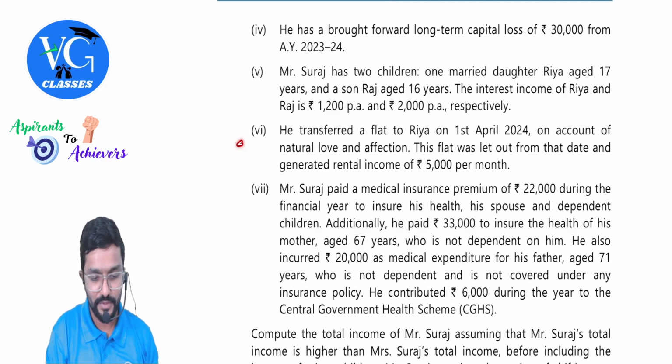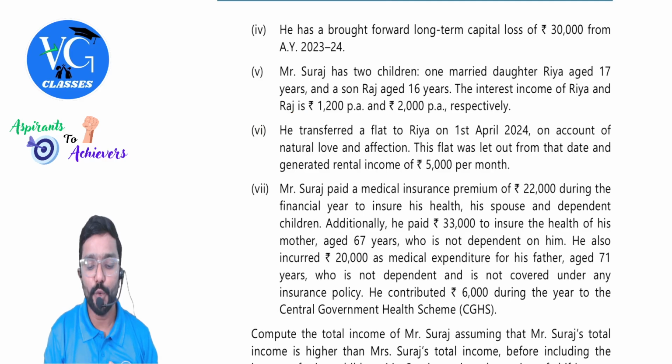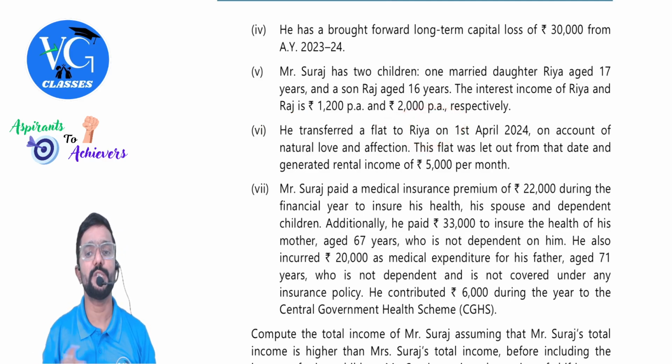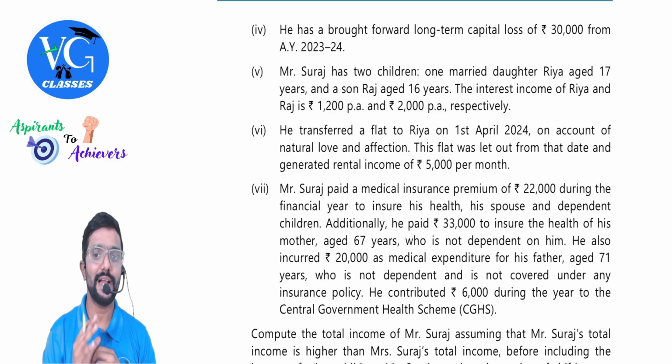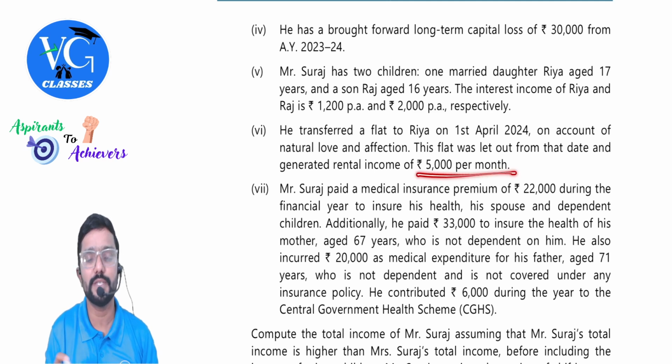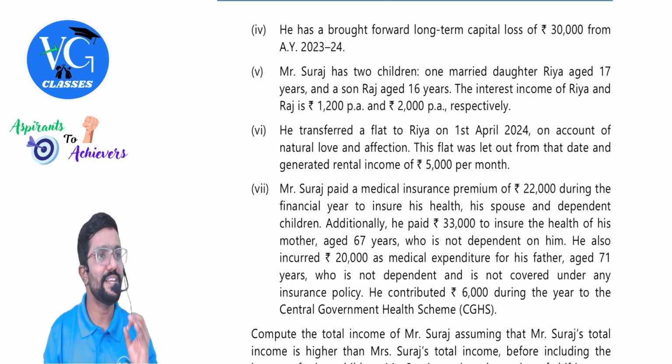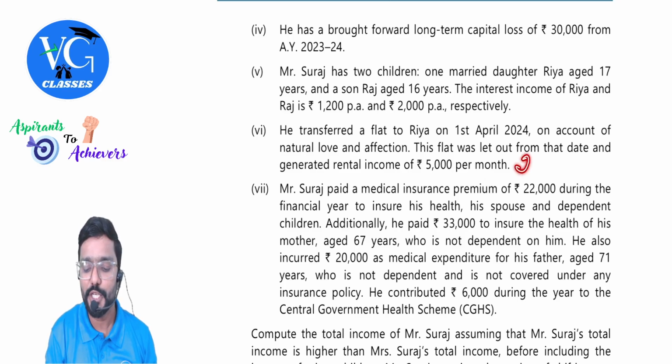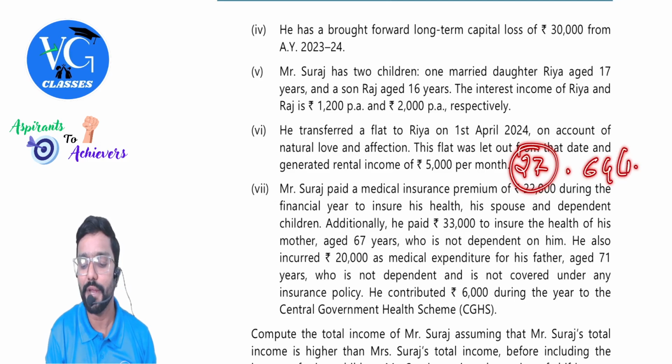Okay. Sure. He transferred a flat to Ria on 1st April 2024 on account of natural love and affection. This flat was let out from the date and generated rental income of 5,000 per month. Guys, here we need to check whether deemed ownership is applicable or the clubbing is applicable. That is in simple, section 27 is applicable under IFHP or section 64 1A is applicable.